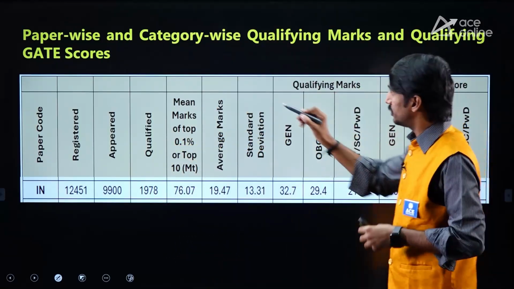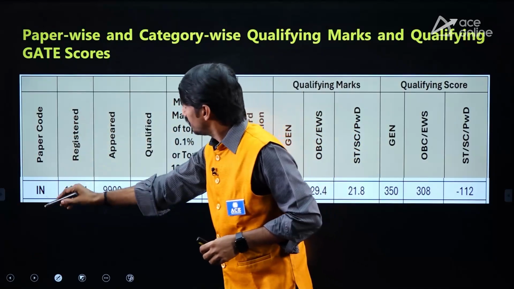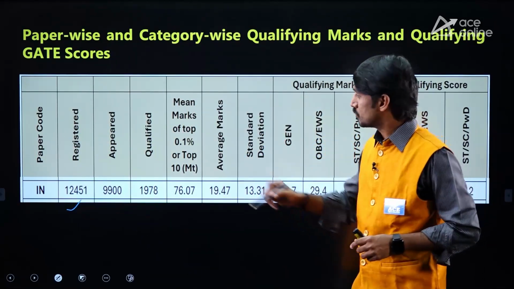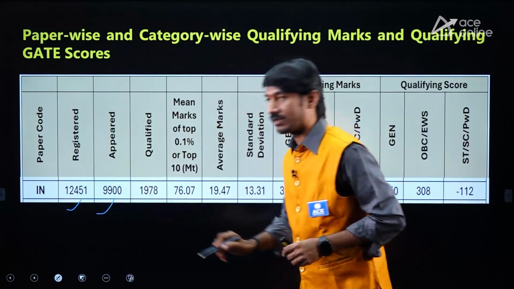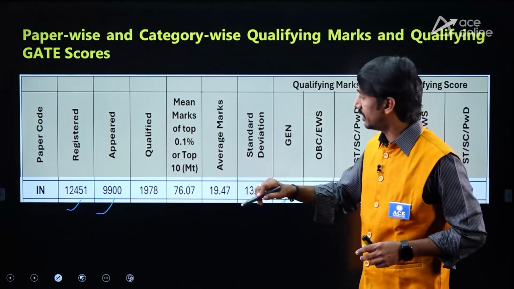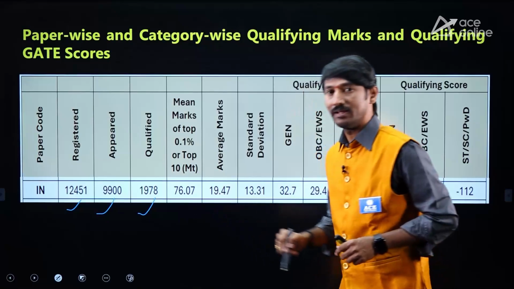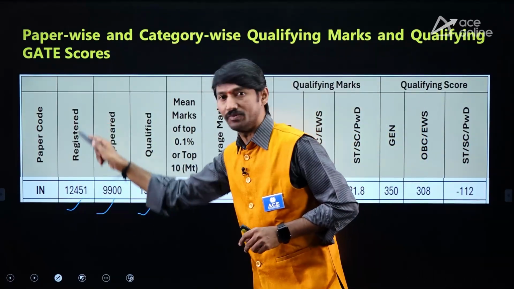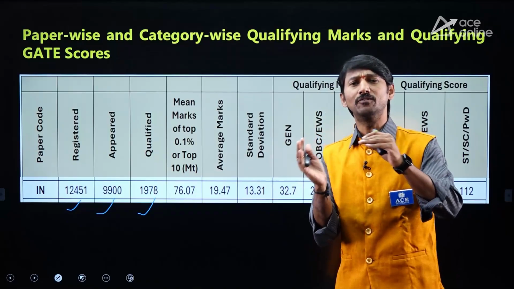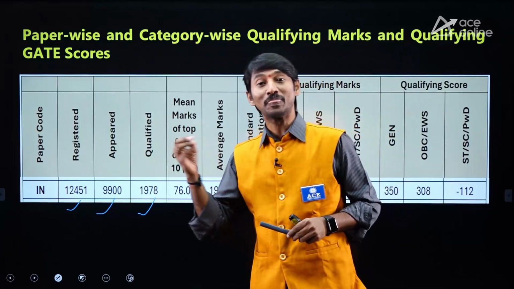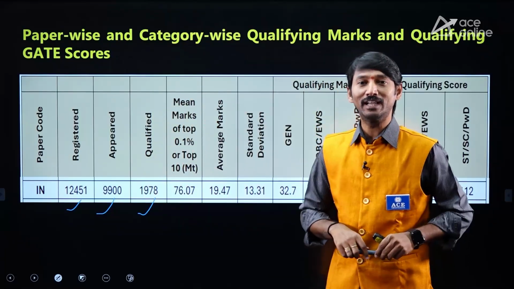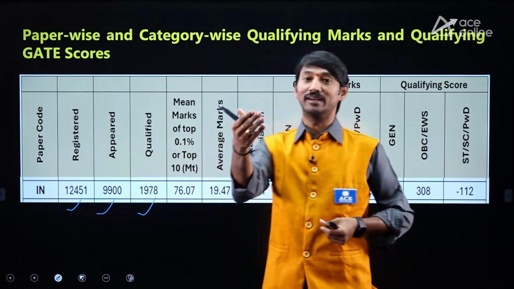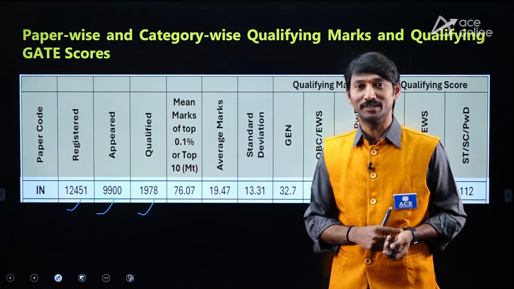Last year, IN paper registered candidates were 12,451, appeared students were 9,900 and qualified students were 1978. So that is the reason I told you competition is very less. Therefore, even if you are getting 50, 60, 65 approximately, you may get even a double digit. Sometimes, based on the paper and the year, there are chances of a single digit also.